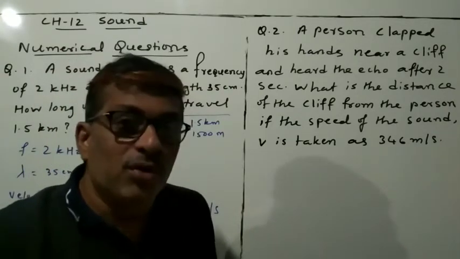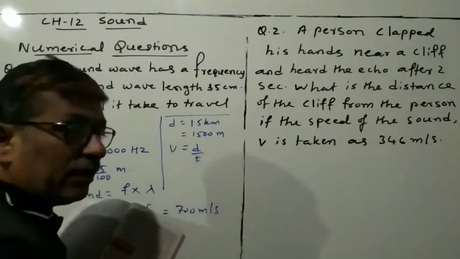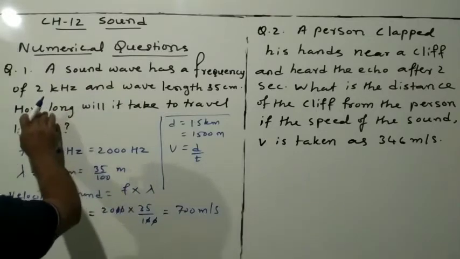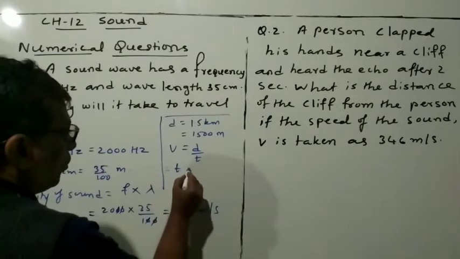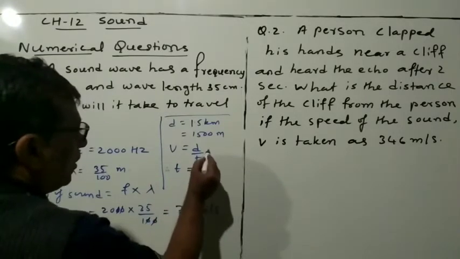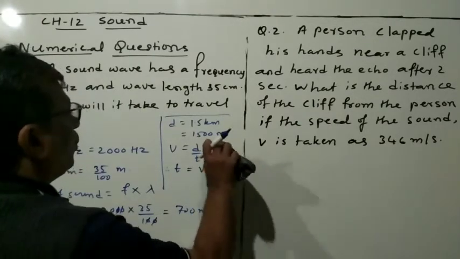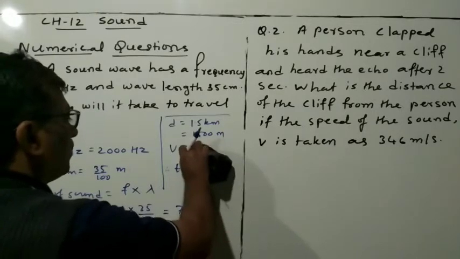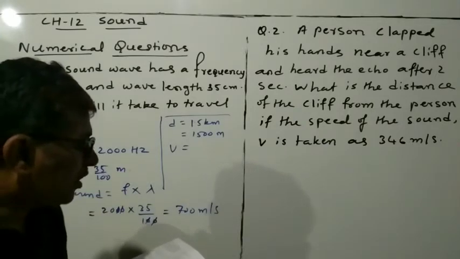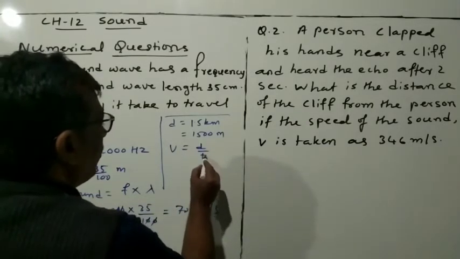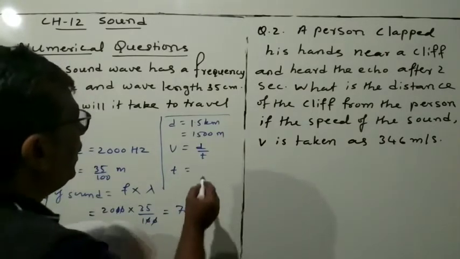Now use the formula. You know that velocity is equal to d divided by t, so v is equal to d divided by t. But here you are finding how long it will take, which means you have to find time. So time t is equal to d divided by v.